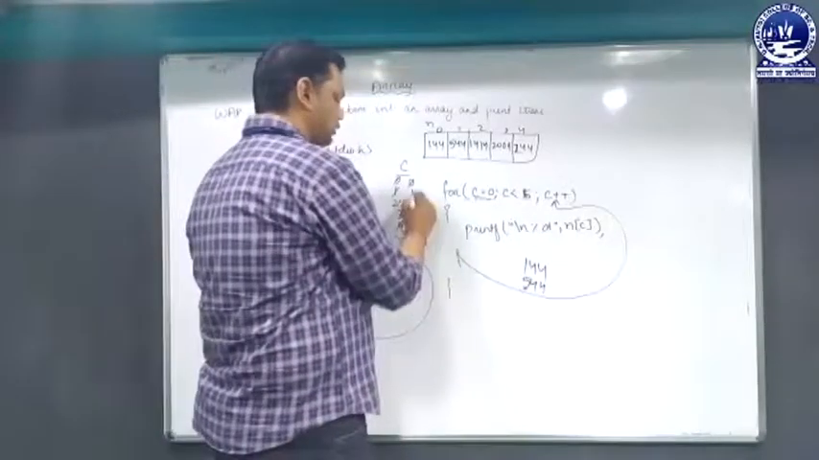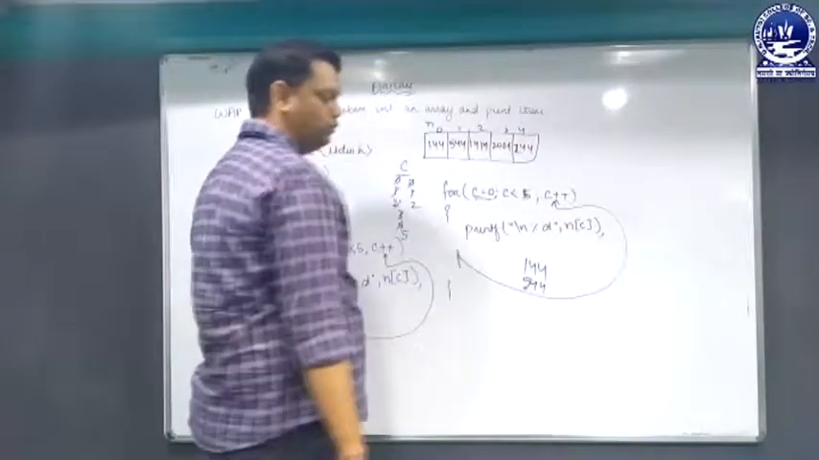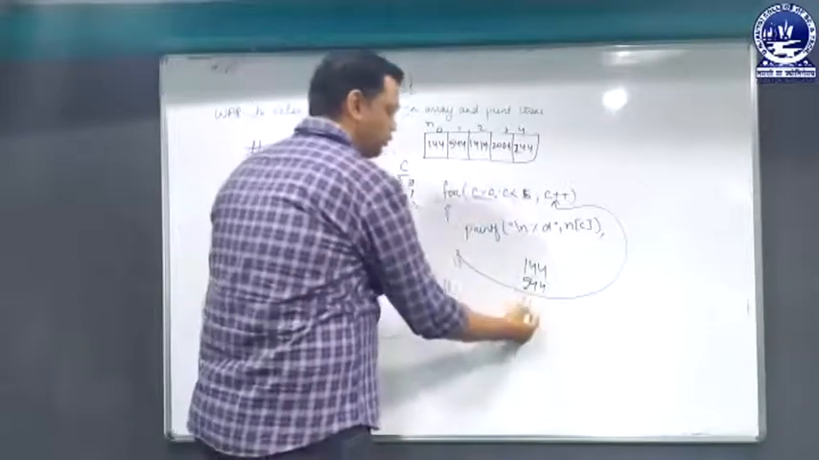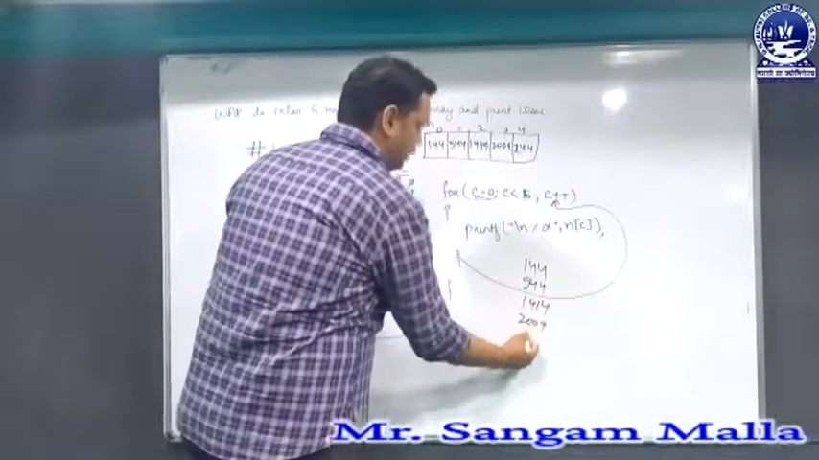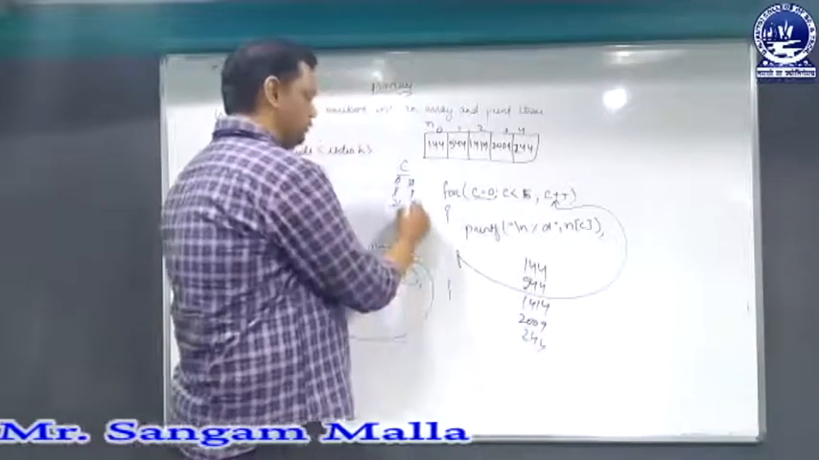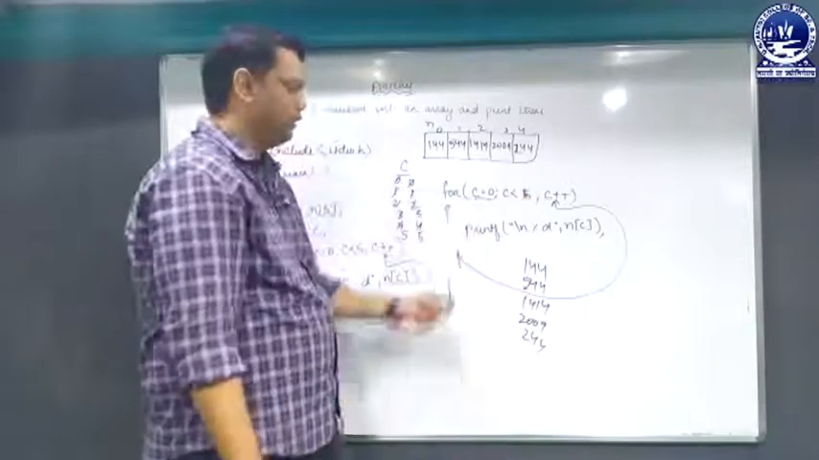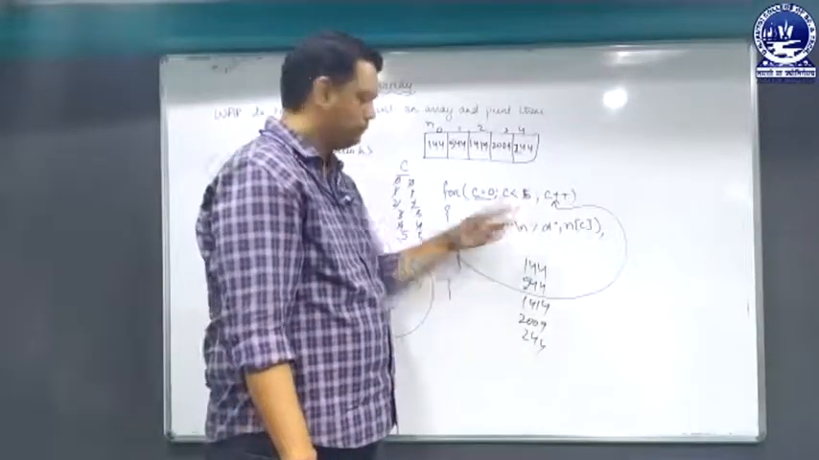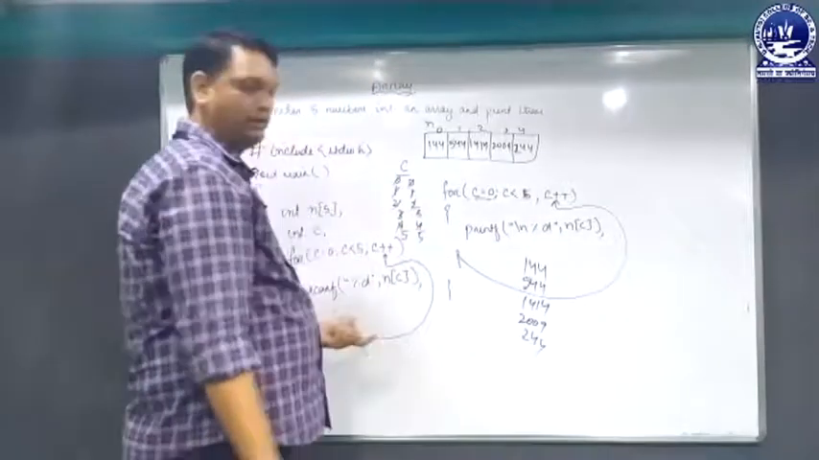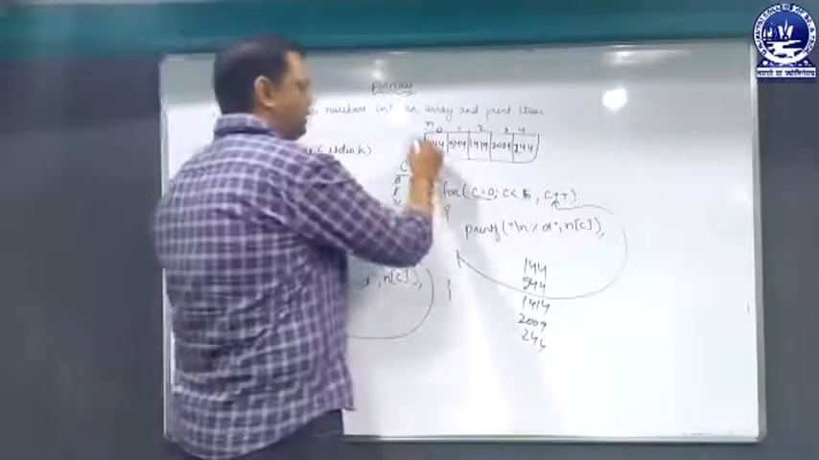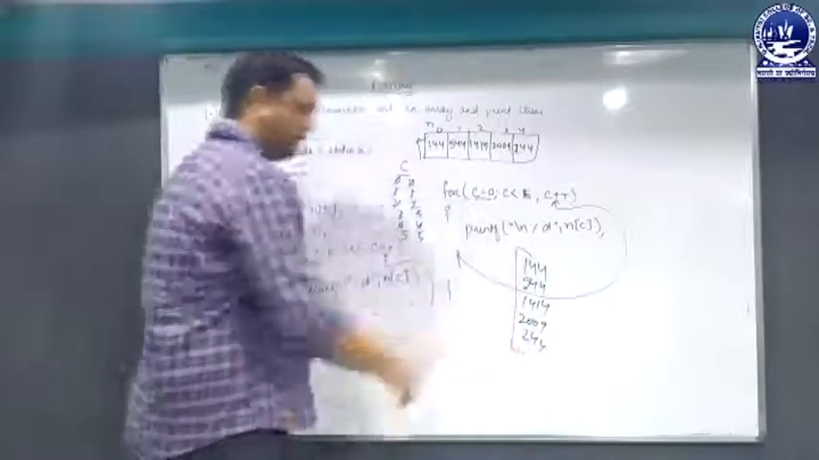In this way, c will be incremented to 2, which is less than 5. Yes, true. Now it will print n of 2, which is 1414. Then 2009 and finally 244. When c becomes 5, it will check whether 5 is less than 5. No, 5 is not less than 5. So it will not enter this block. It will come out of this for loop and finally from the void main. In this way, we have entered 5 numbers into the array and printed all the 5 numbers.